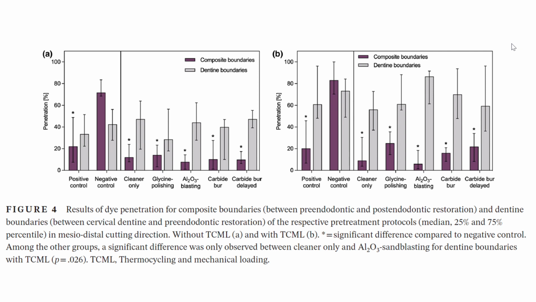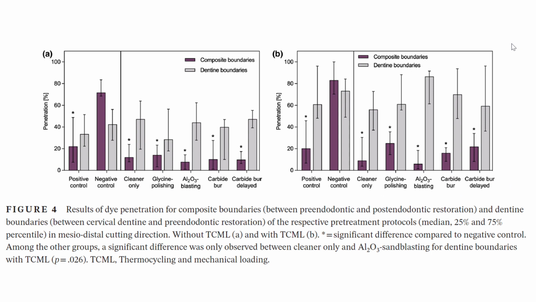Regarding the composite and dentin boundaries, the negative control shows significantly more color penetration at the boundaries between pre-endodontic and post-endodontic restorations, which is the composite boundaries, without and with thermocycling. Among other groups, significant difference was only observed between cleaner and aluminum oxide sandblasting for dentin boundaries with thermal cycling.